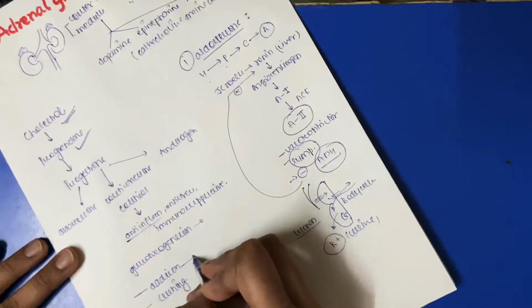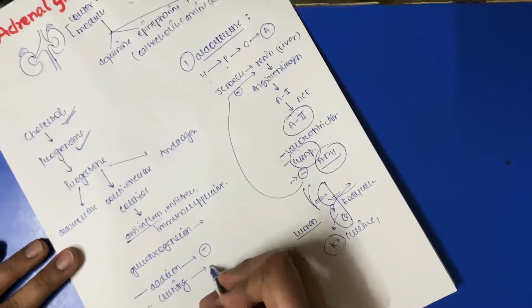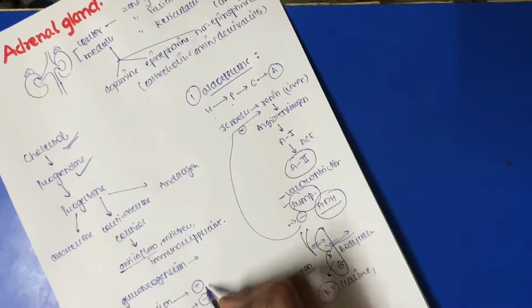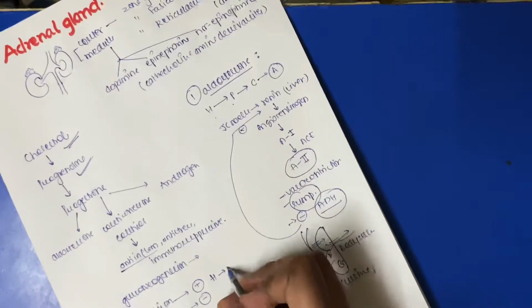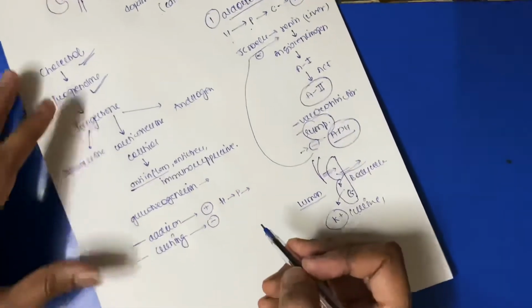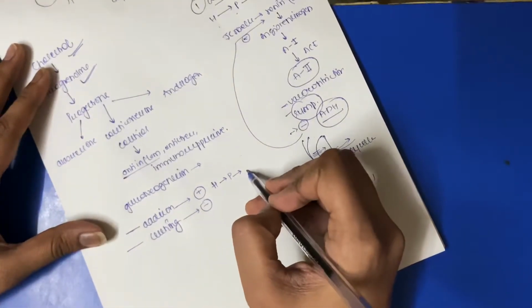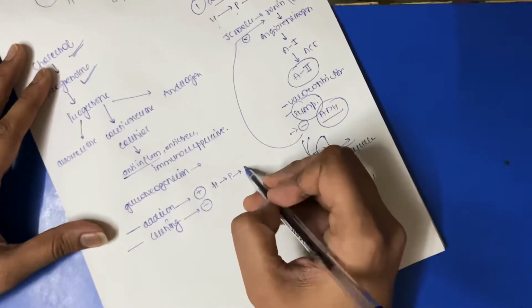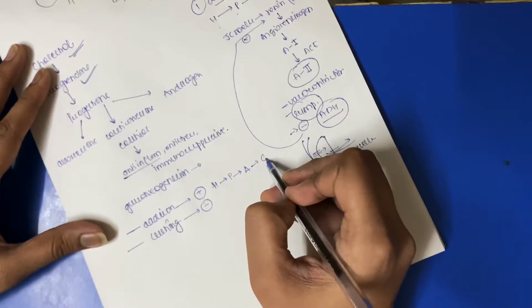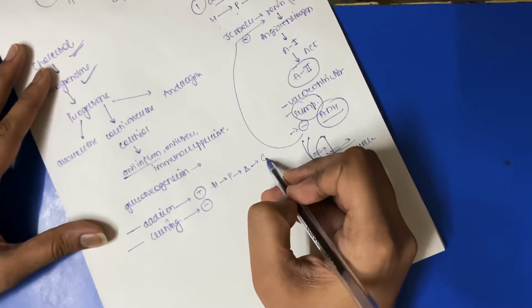In Addison disease, there is positive feedback, remember like this, and Cushing has negative feedback. In Addison disease, the hypothalamus induces a signal to the pituitary, and then from the pituitary to the adrenal gland, to the cortex, and the cortex cells are affected by an autoimmune response.